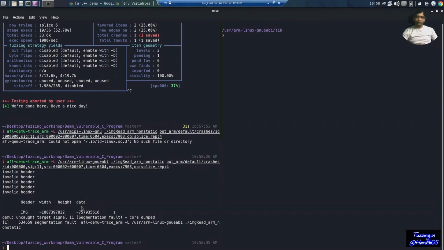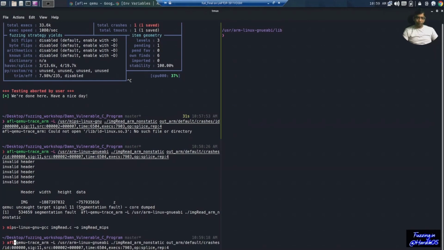So we are actually able to fuzz an ARM binary with AFL in QEMU mode on a Linux based system, and this is kind of interesting. Now let us go ahead and see if we can fuzz a MIPS binary as well. We have already generated our MIPS binary for the vulnerable C program.